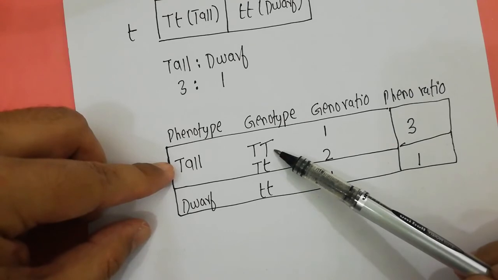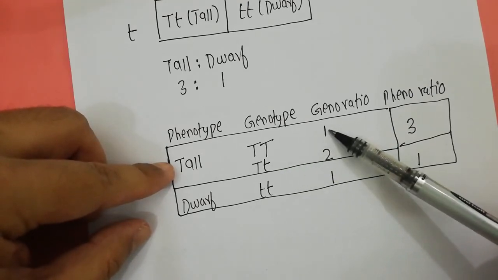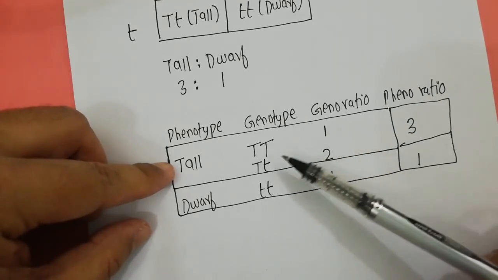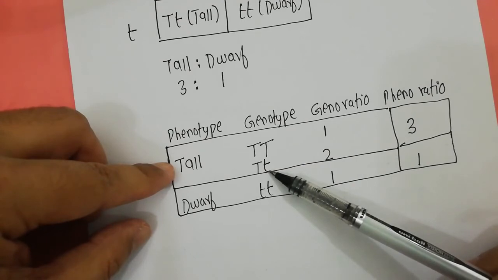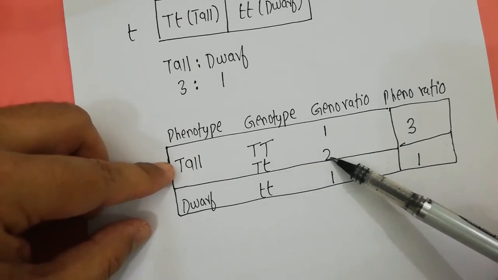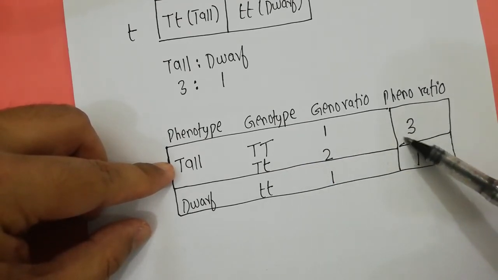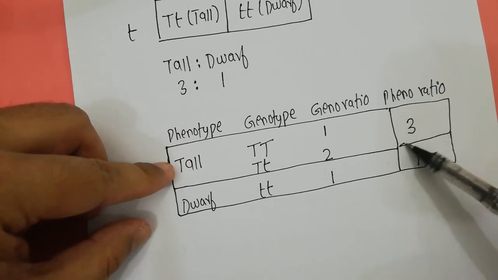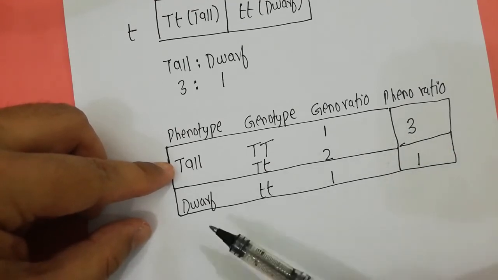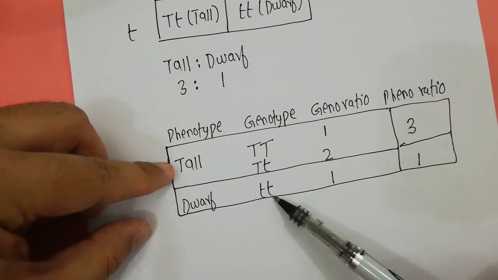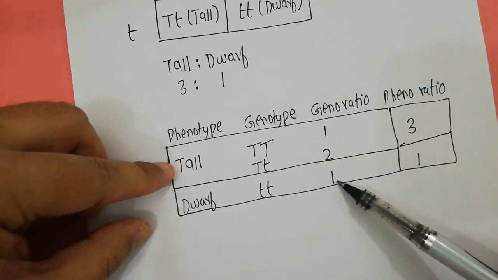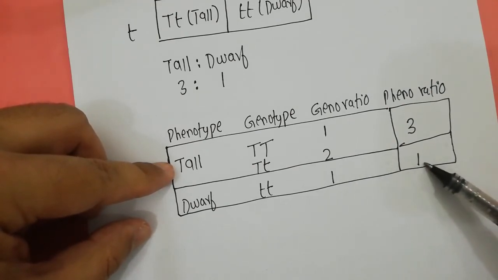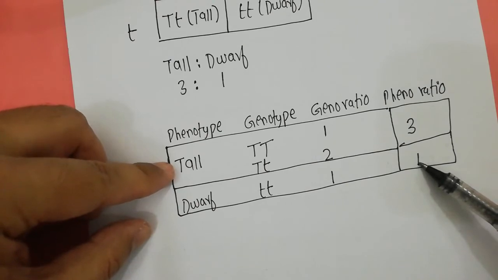The homozygous tall was present only in 1, so its genotypic ratio was 1, but the genotypic ratio of the heterozygous tall plant was 2, and the total phenotypic ratio was 3. That means out of 4, 3 were tall. The dwarf one is represented by the genotype small t and small t, with a genotypic ratio of 1. That means out of 4, only 1 was dwarf, showing its phenotypic ratio as 1.